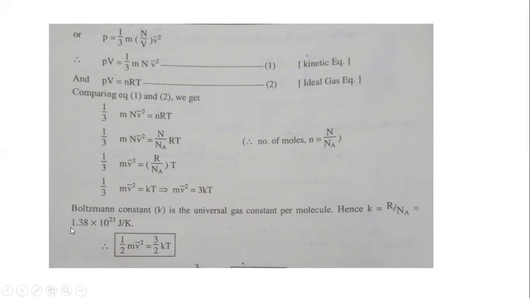The value of the Boltzmann constant is 1.38 times 10 to the power minus 23 joule per Kelvin. So half m v square is the kinetic energy. Kinetic energy is equal to 3 by 2 kT. This equation shows the interpretation of temperature.